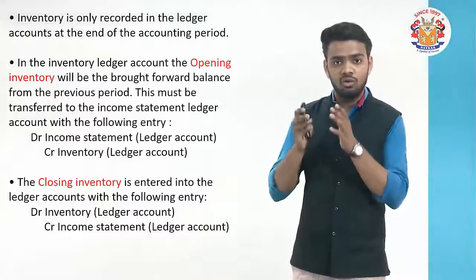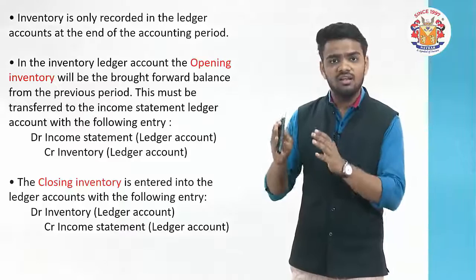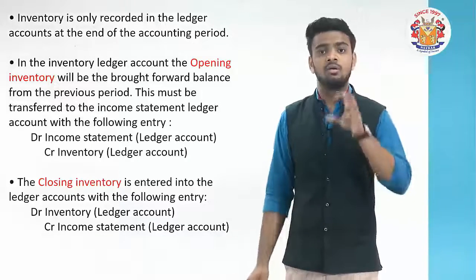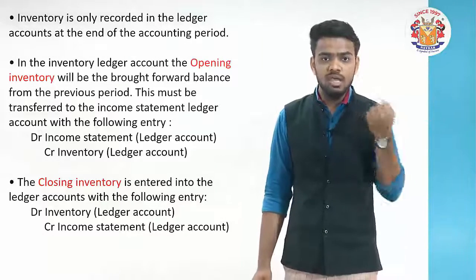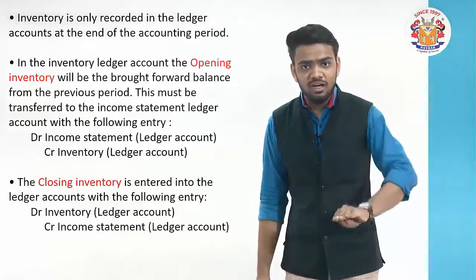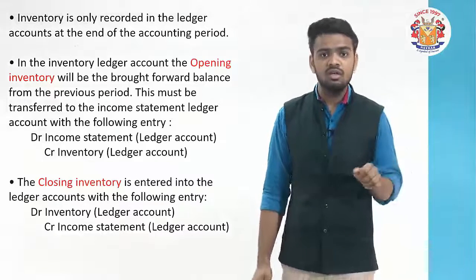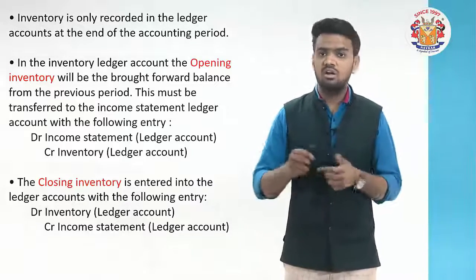Throughout the year, the sales credit was going on. At the end, the total of this credit in the sales account will be debited and credited to the income statement. Here you can see we have understood how debit and credit will work.